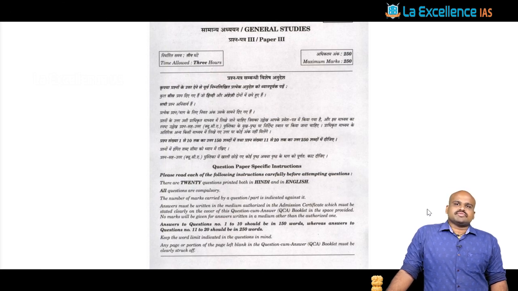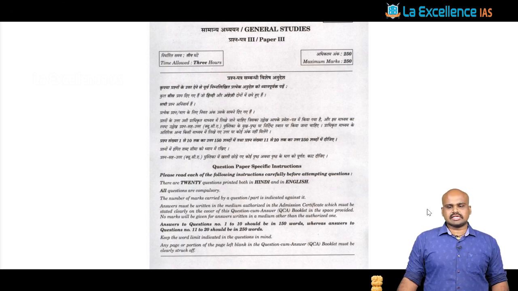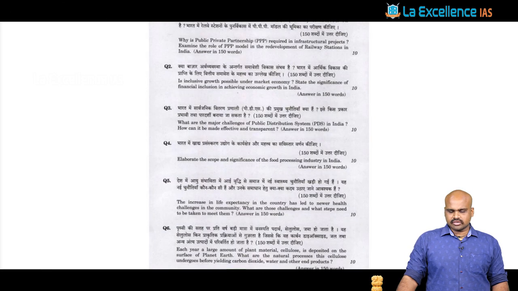In the previous videos we have discussed environment and disaster management, and in today's session we are going to look at the internal security questions. You know that every year the weightage of internal security is 50 marks, that is two 10-markers and two 15-markers. Questions 9 and 10 are generally internal security 10-markers, and questions 19 and 20 are the 15-markers that are part of internal security.